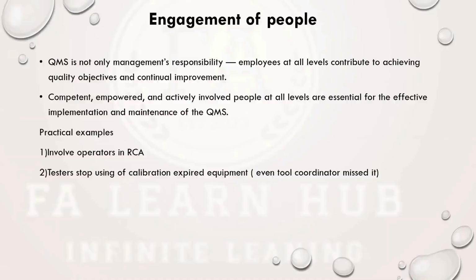So they have to do it that way. So that level of training, competency, and active involvement has to be there. That is essential for effective implementation of a quality management system. That is explaining this particular principle. So the next thing is process approach.